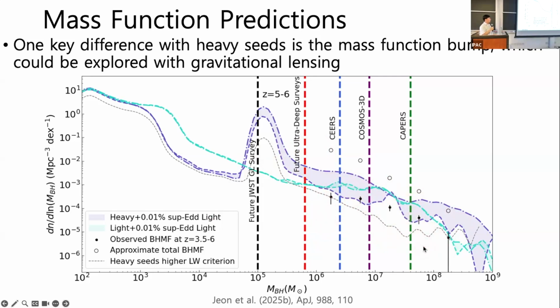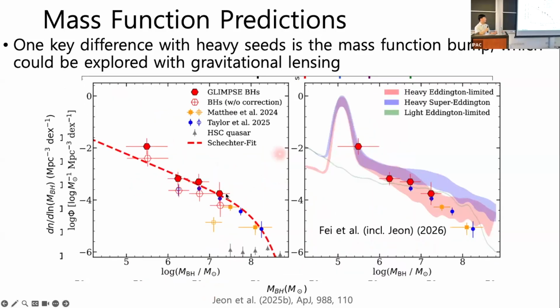The most direct way to distinguish these models would be to reach this low mass regime where we expect the heavy seeds to be seeded and reach this peak, which is of course very difficult. We predicted that maybe gravitational lensing should be able to reach these low masses around 10^5 solar masses or so. And surprisingly, after we made our prediction, there was the GLIMPSE survey, a gravitational lensing survey with JWST, that was able to reach down to around 10^5.5 solar masses or so in the black hole mass function. These are these red points here.